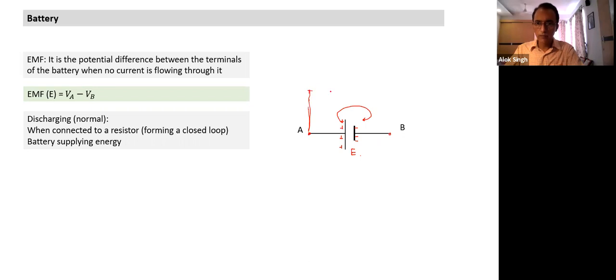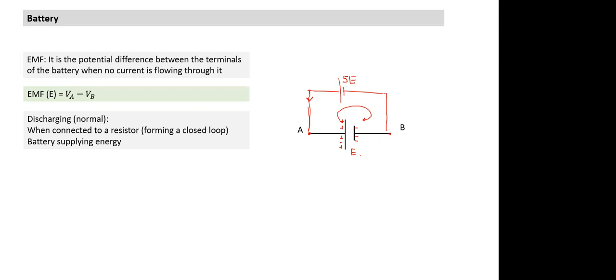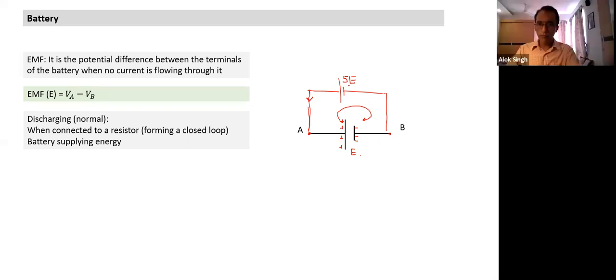I think it makes sense if I connect a much larger battery. Suppose I connect a battery which has 5 volts, 5E. What will happen? This battery will start supplying current in this direction. This battery will get charged. This becomes the source and this receives energy.